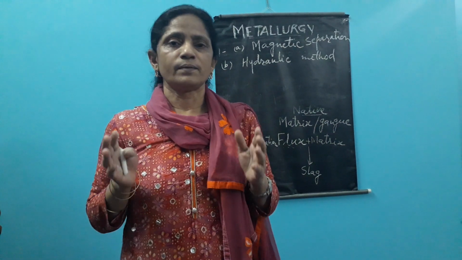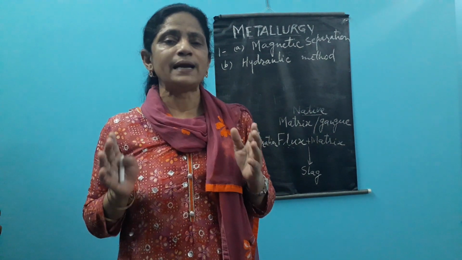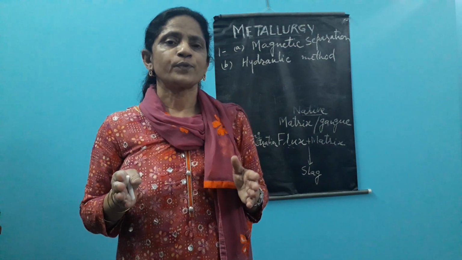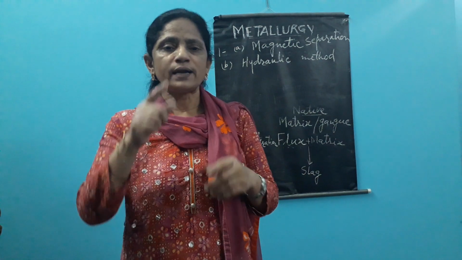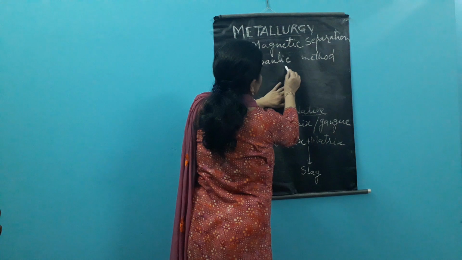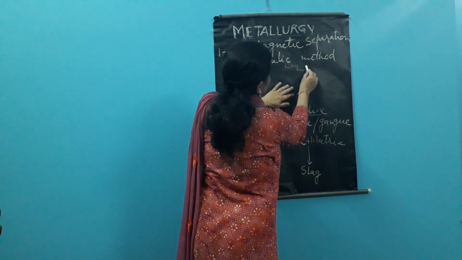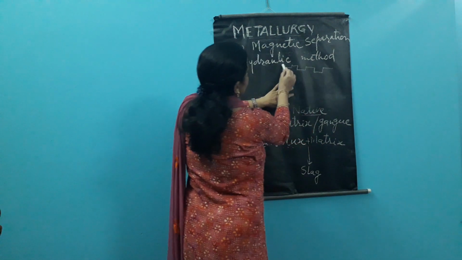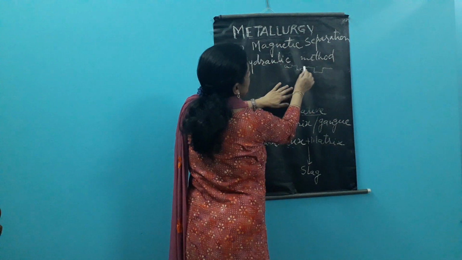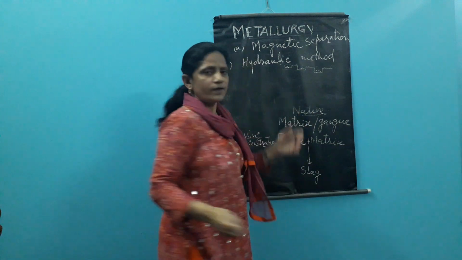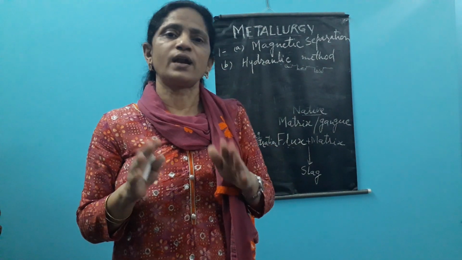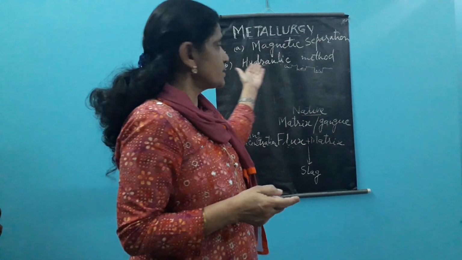And then a special type of belt is prepared, a sloping arrangement is there on which this is passed through, and the grooves are here. As we pass it through, what happens is that heavier particles are getting settled in the grooves, and lighter particles or the lighter portion of this mixture is washed away with the water.